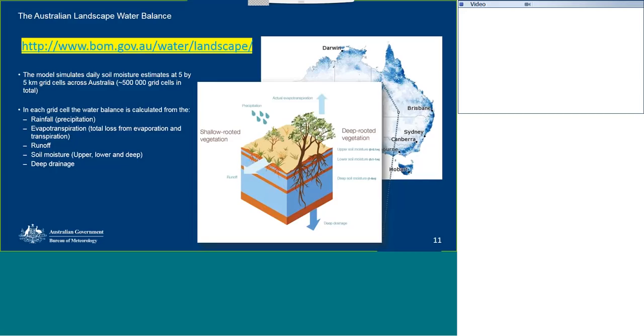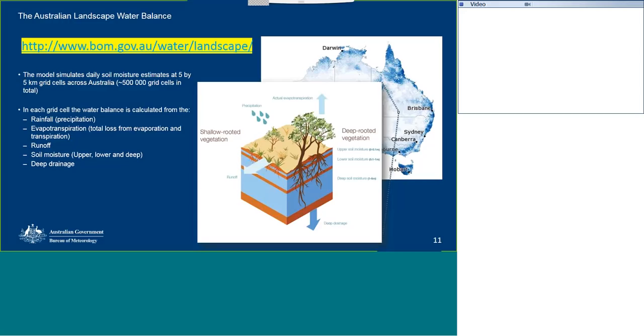In each grid cell, the water balance is calculated from rainfall, that is precipitation, evapotranspiration, which is the total loss from evaporation and transpiration, runoff, soil moisture in the upper, lower and deep zones, and deep drainage. In the model, two types of vegetation are accounted for. Shallow-rooted vegetation, that is grass, and deep-rooted vegetation, that is trees.